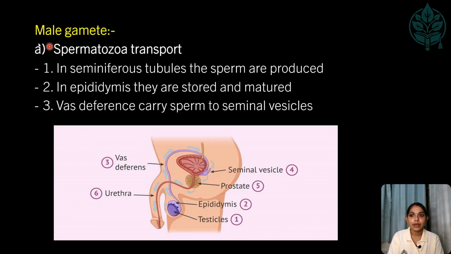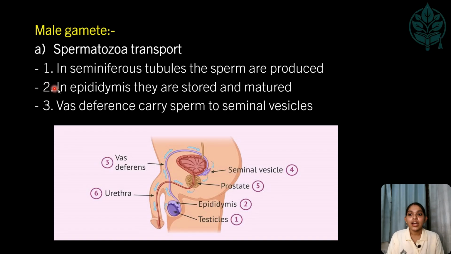So, first let us see about the male gamete. In male gamete, what have we read first? The spermatozoa. So, these are the steps of transport of the spermatozoa. One, from the testis to epididymis. From epididymis through vas deferens, it enters the seminal vesicles, and after seminal vesicles, it passes through the prostate, and then through urethra, it is ejaculated out.